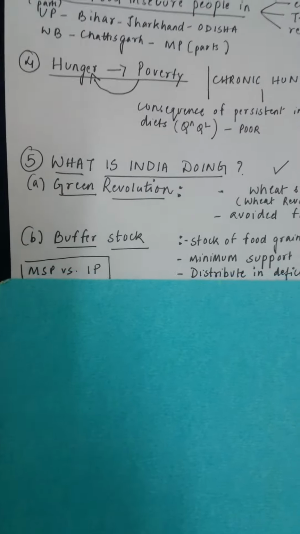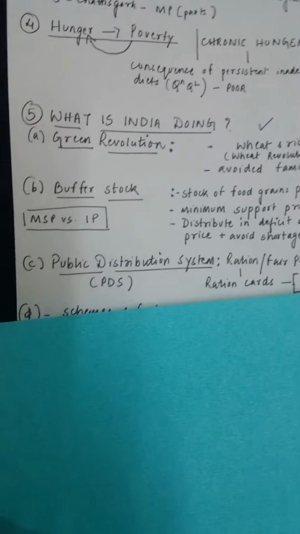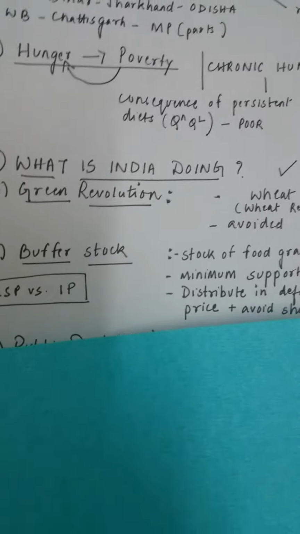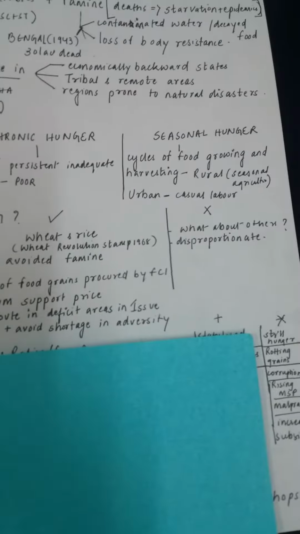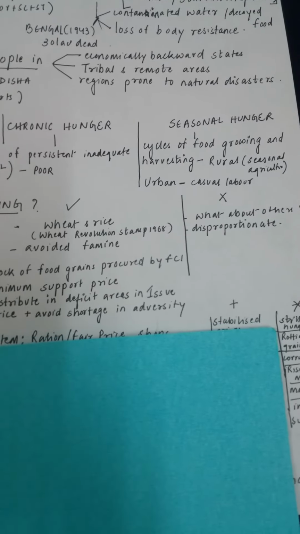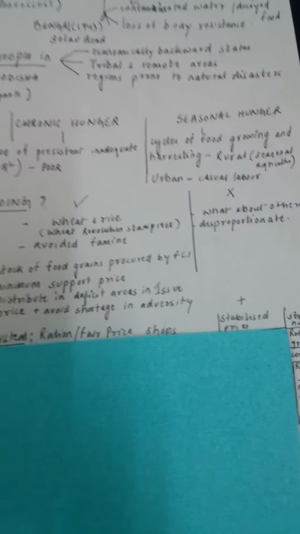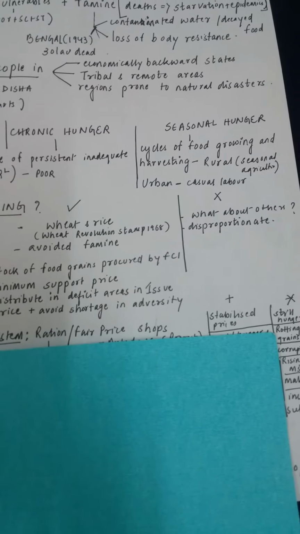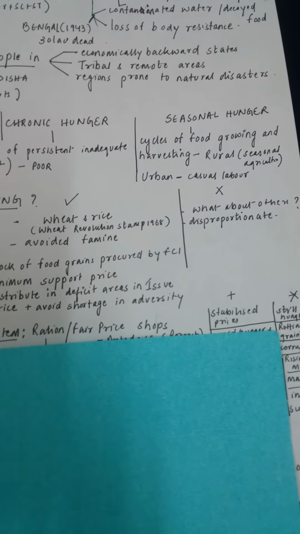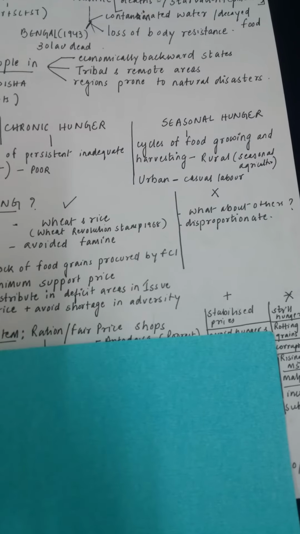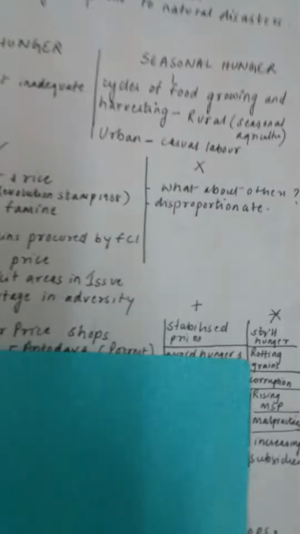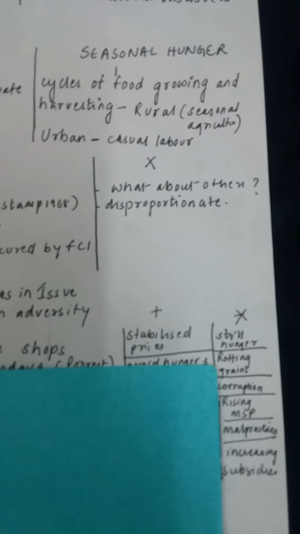3 points you have to remember: Green Revolution, buffer stock and public distribution system. Green Revolution, as we know, was a very remarkable step towards food security, basically targeting wheat and rice. It avoided famine and kind of created food security in several parts of India. But what is the demerit? As you can see, this cross which is there.